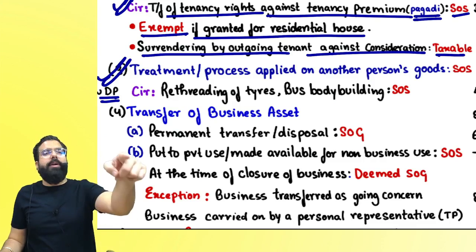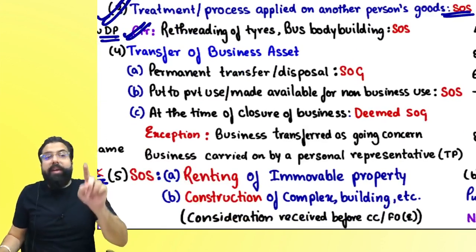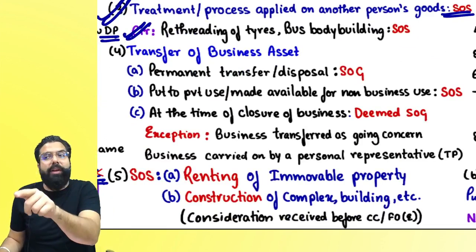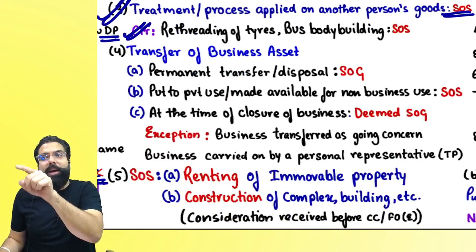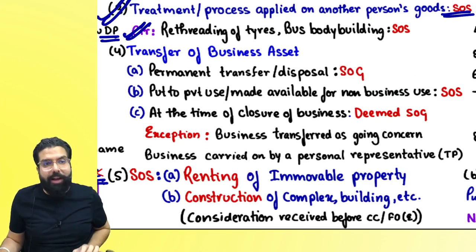Third one, treatment of process. If I am doing treatment of process on your goods, I am giving you always a supply of service. There were two circulars, rethreading of tire. If I am doing rethreading on your tire, I am doing supply of service. If I am doing bus bodybuilding activity, fabrication, I am doing supply of service.